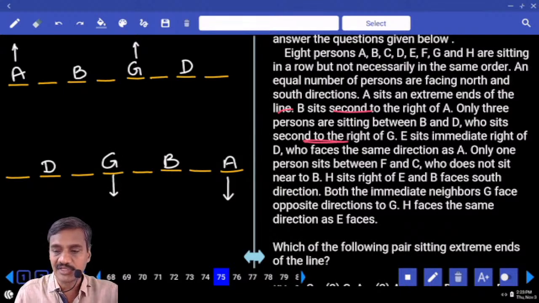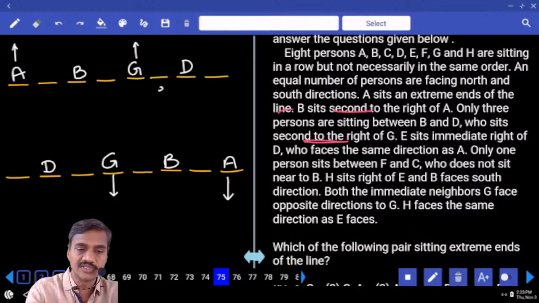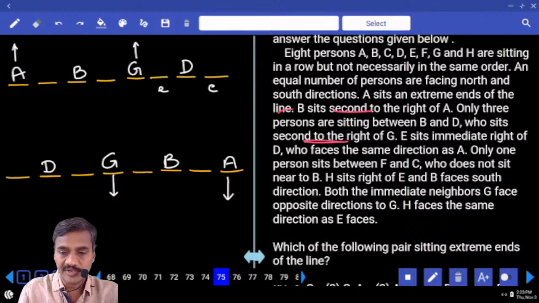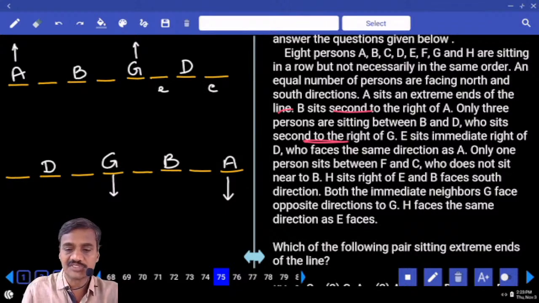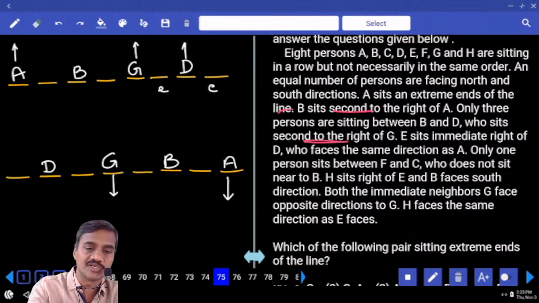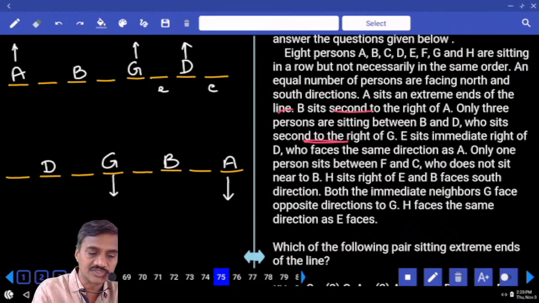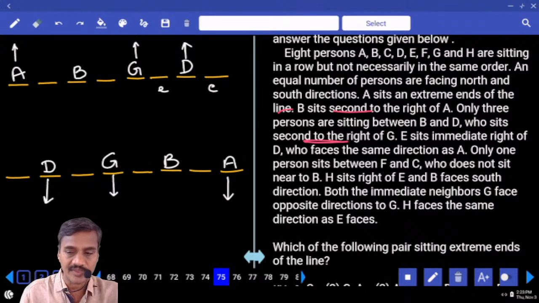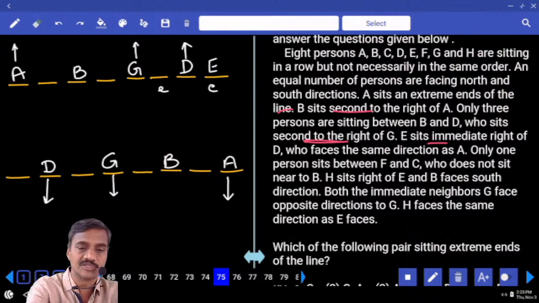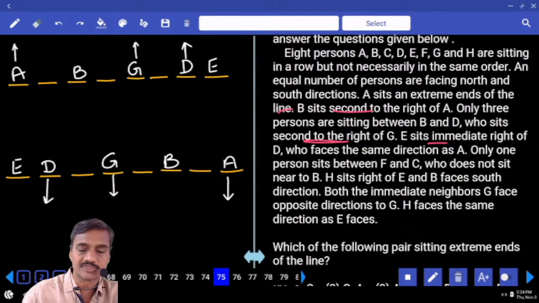E is an immediate right of D. Hence E can be in these two places. D faces the same direction as A. D and E are facing the same direction. In the first case, A is north, D is also north. And in the second case, A is south, D is south. Then E sits to the immediate right of D, so E must be at this place. And here again, E is to the immediate right of D, so E must be at this place.